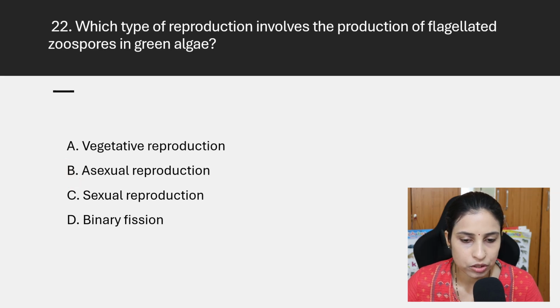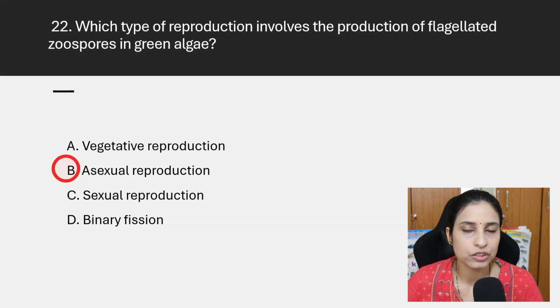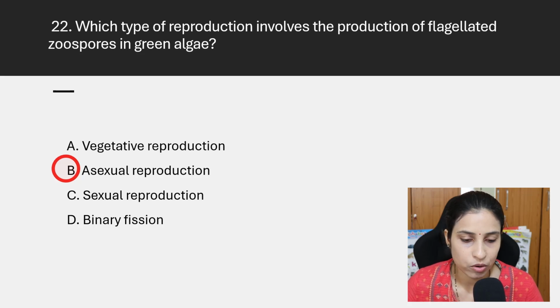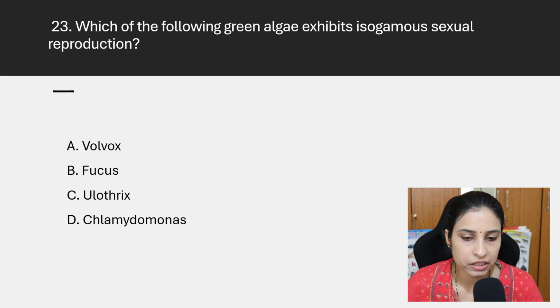Which type of reproduction involves the production of flagellated zoospores in green algae? That is asexual reproduction. They produce zoospores which are flagellated and motile. Then which of the following green algae exhibit isogamous sexual reproduction? Isogamous sexual reproduction is observed in Ulothrix.